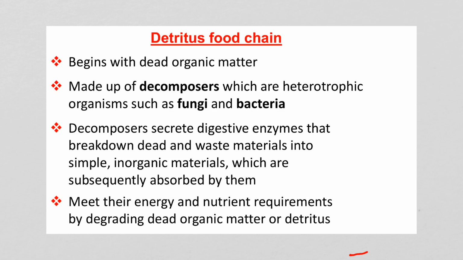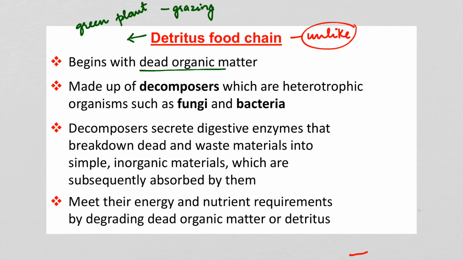Next we have the detritus food chain. Now this is unlike the grazing food chain. The difference is that in case of the grazing food chain, the food chain begins with the producer or a green plant. Now in case of a detritus food chain, it begins with dead organic matter, not with primary producers or the green plants. It is made up of decomposers, which are heterotrophic organisms like the fungi and the bacteria.